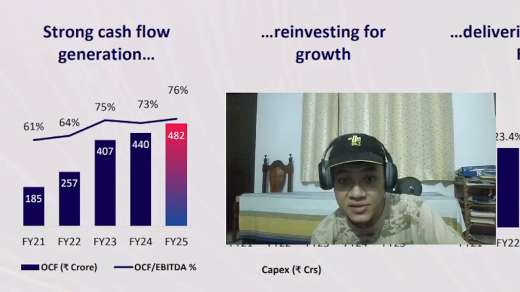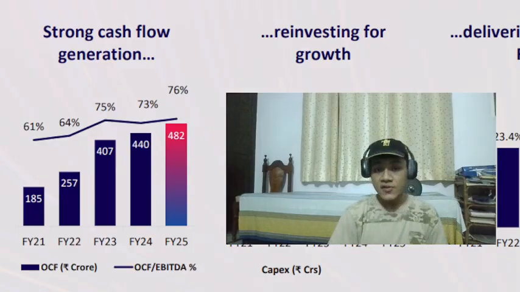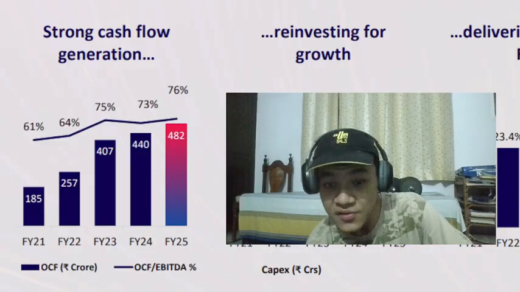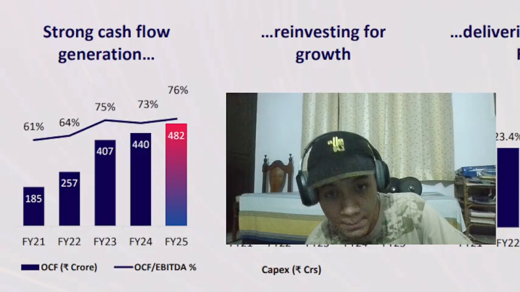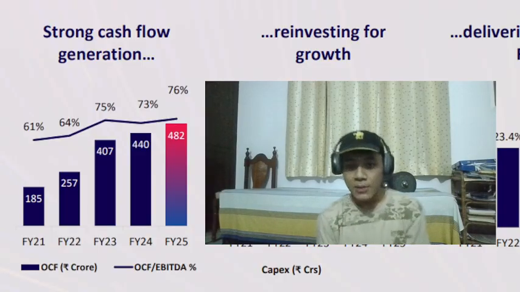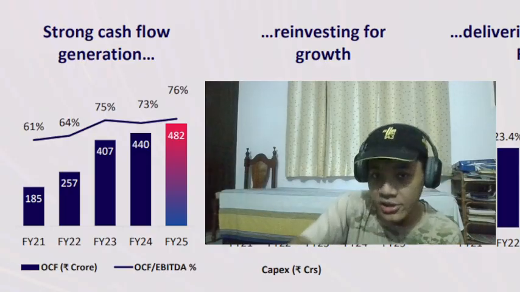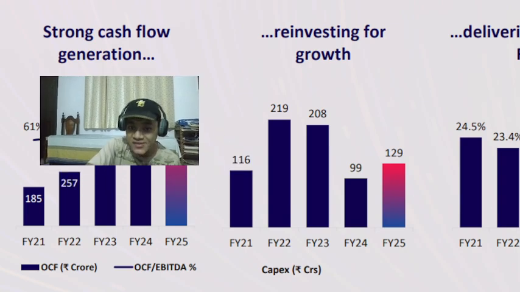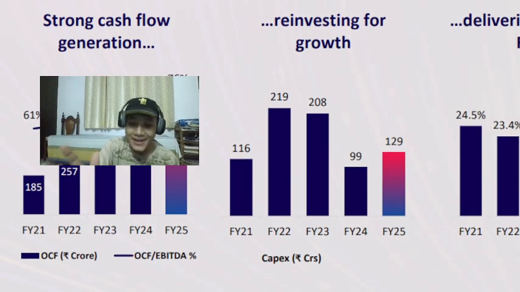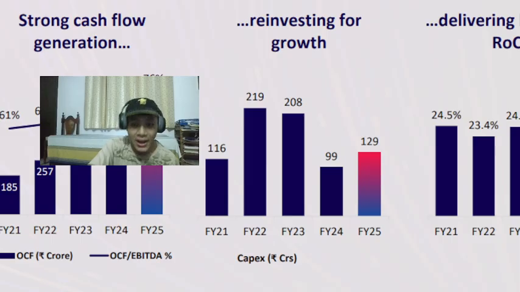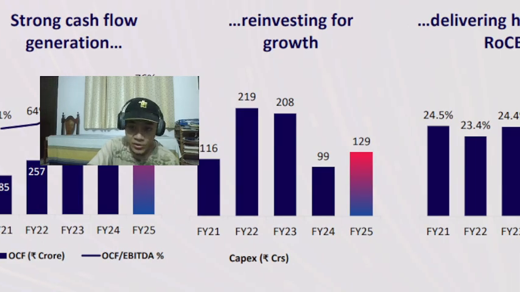And OCF as a percentage of EBITDA has also been increasing, from 61% in fiscal year 2021 to 76% in fiscal year 2025. Meaning cash flows are becoming a larger and larger percentage, coming closer and closer to EBITDA. Then reinvesting for growth. This is their capex. They're investing heavily in capex: 100 crores, 129 crores in fiscal 2025, and 200 crores back to back in fiscal years 2022 and 2023.